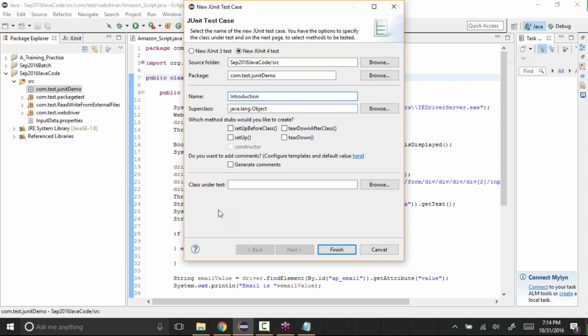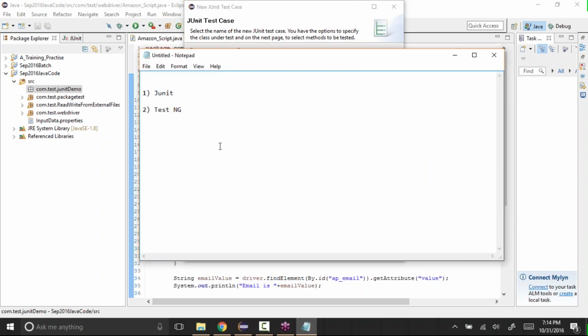So something like J8 introduction. The specialty of JUnit is that it has some annotations, which are like classes that are already created.